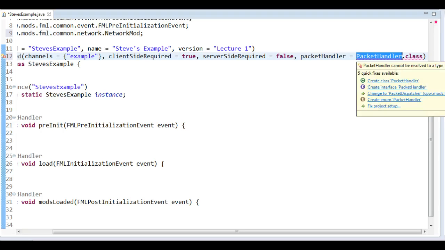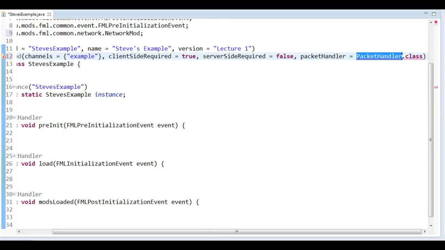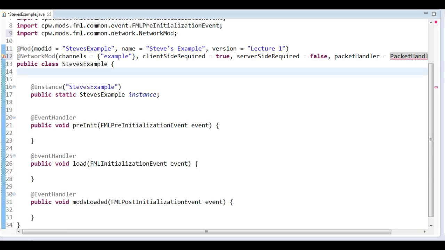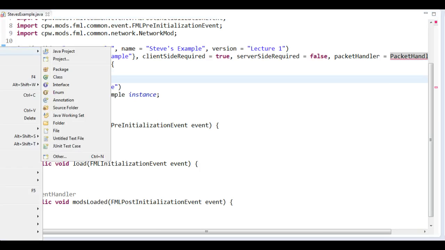So this is something that we need to create that is going to answer the calls for us, you can say. If we send a packet from the client to the server, maybe someone did something on the client side and we want to inform the server this just happened, then we need the packet handler to retrieve that call and do something with it. So let's create a packet handler.